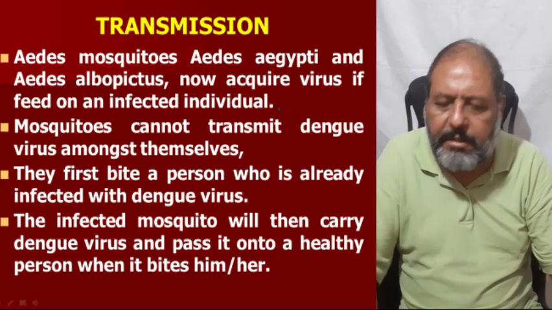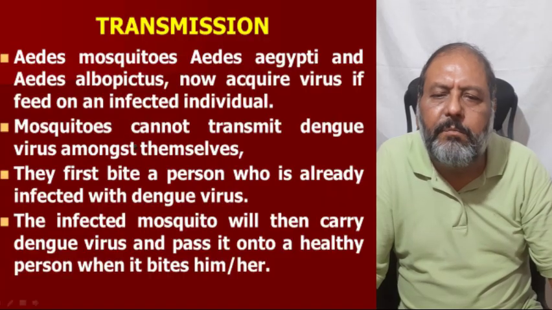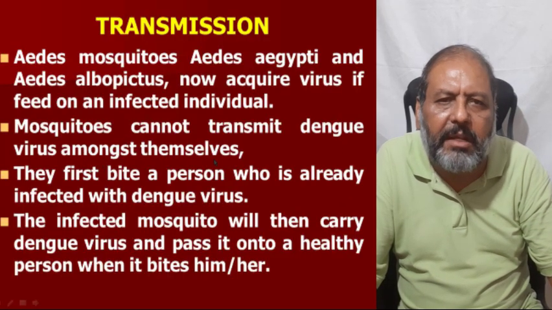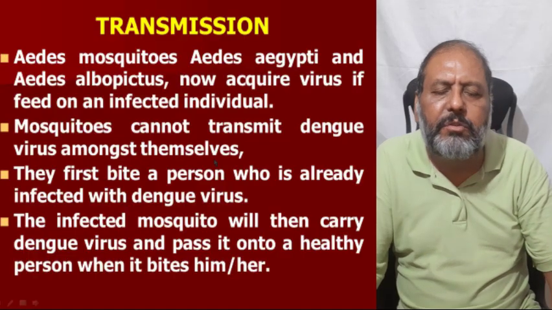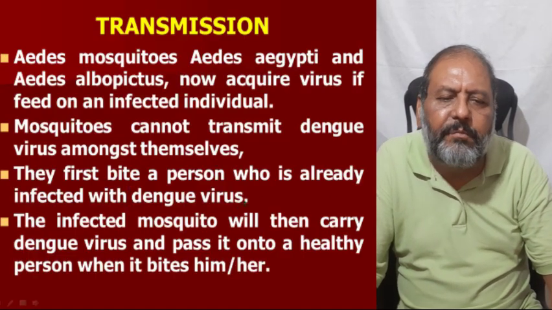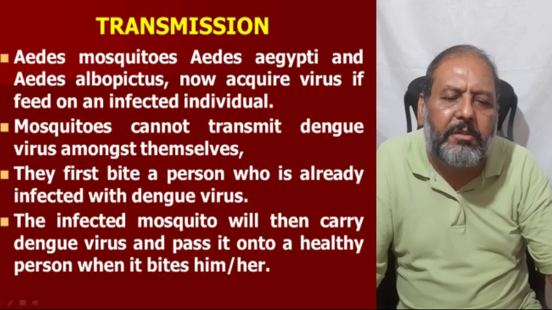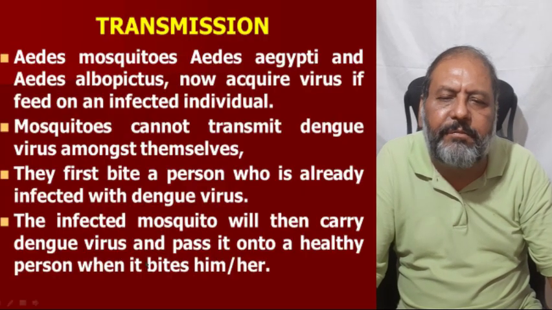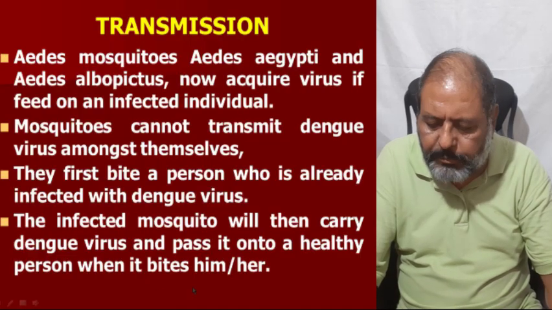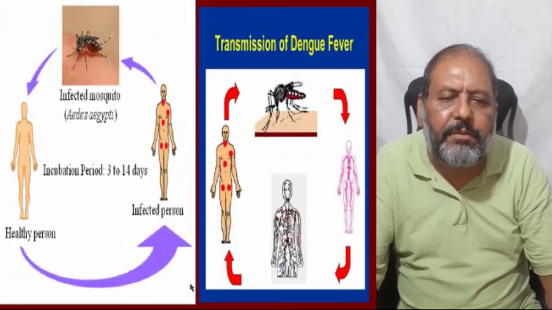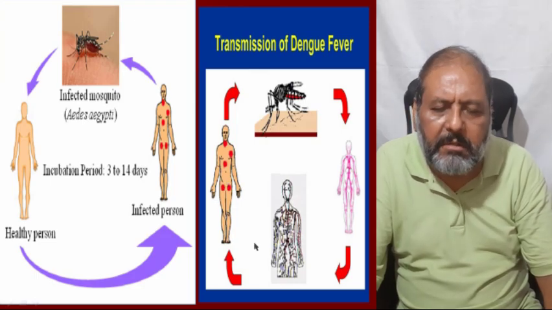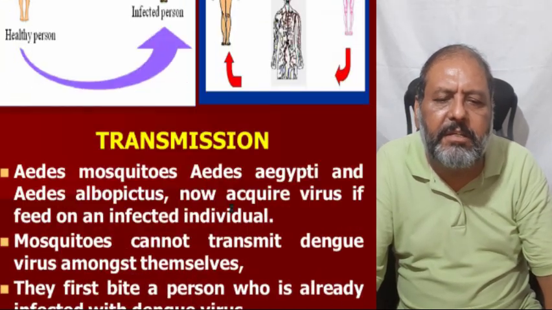as I have already shown in the slide. Mosquitoes cannot transmit dengue virus among themselves. They are immune to these viruses. They first bite a person who is already infected with dengue virus. The infected mosquito will then carry dengue virus and pass it on to a healthy person when it bites him or her, as one can see in this slide again, to be clear how this disease is transmitted.